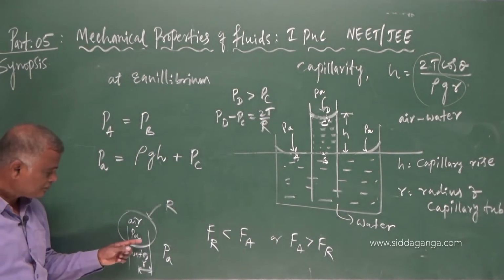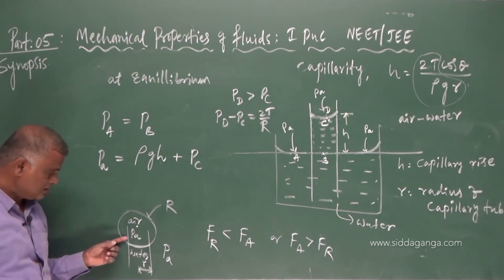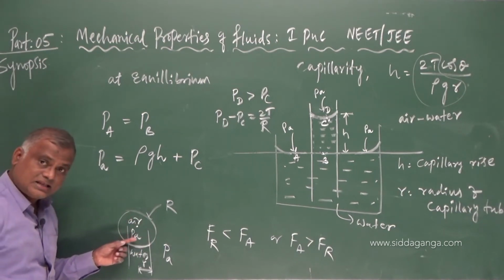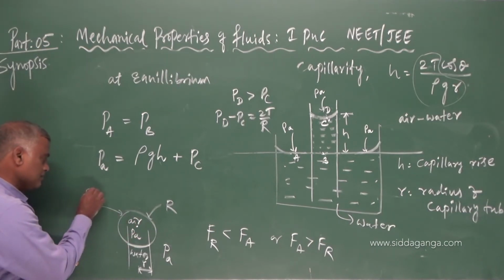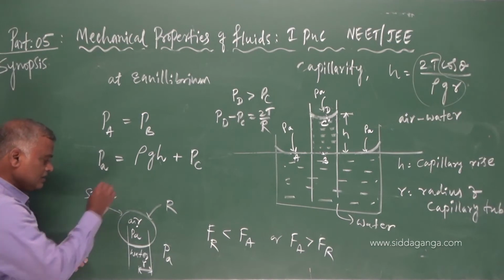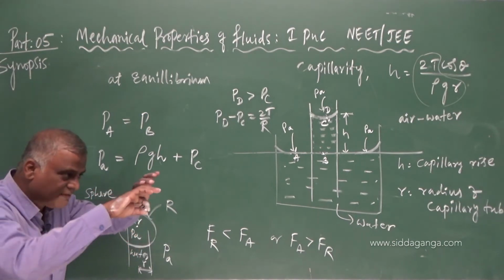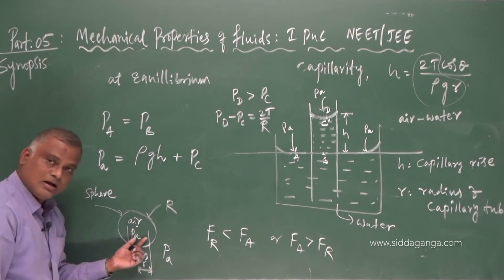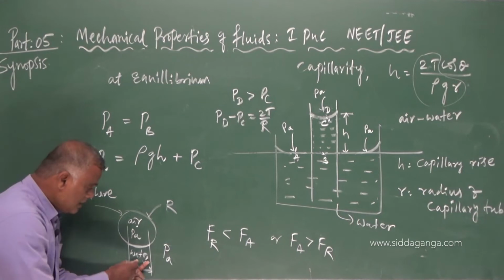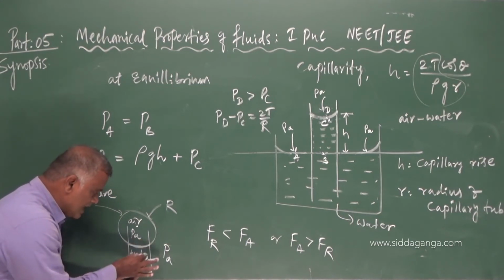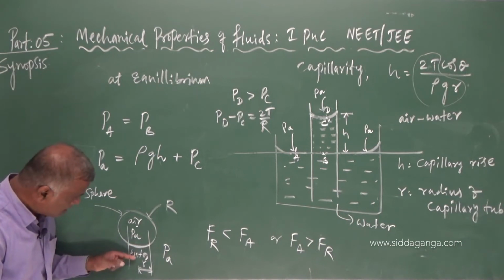For a concave meniscus, my dear students, we should take this as a sphere, not a circle. This has a spherical shape which is filled with air and dipped in water. Between this air and water I have one interface, the air-water interface.